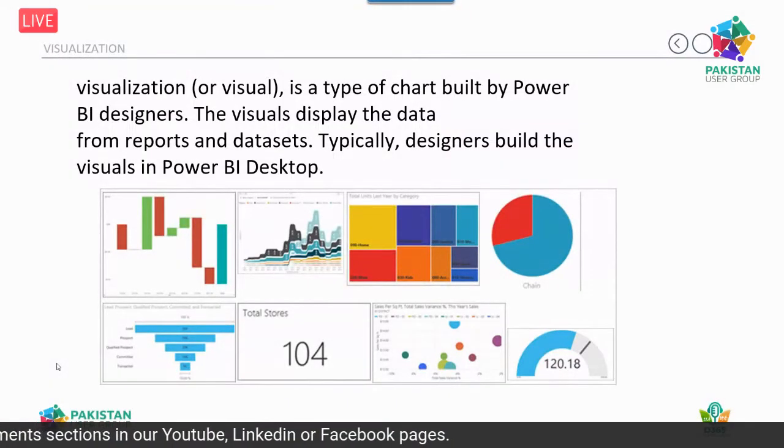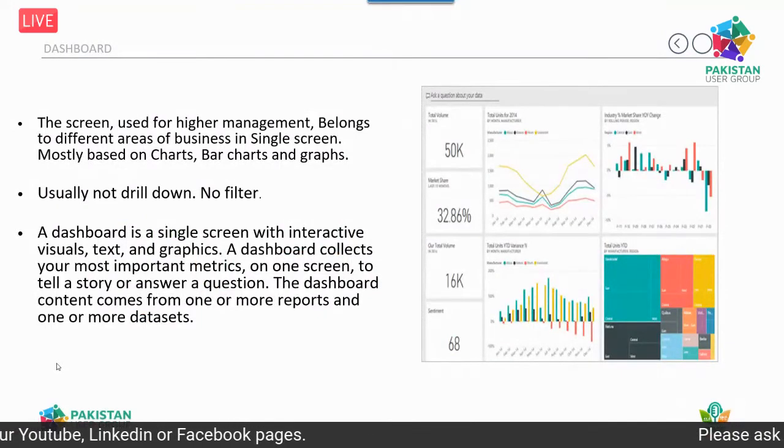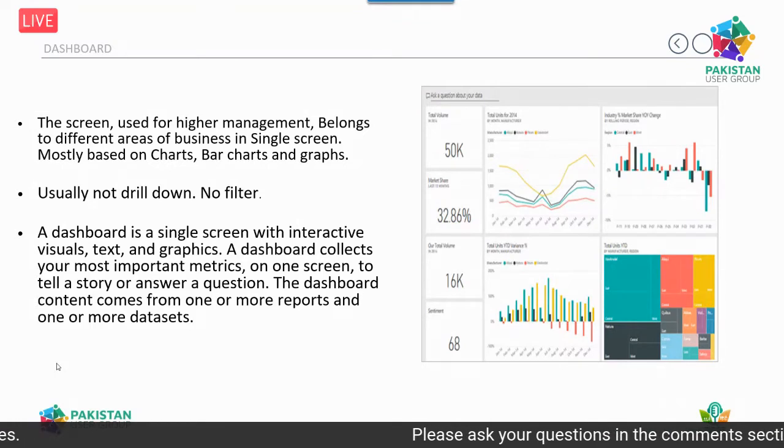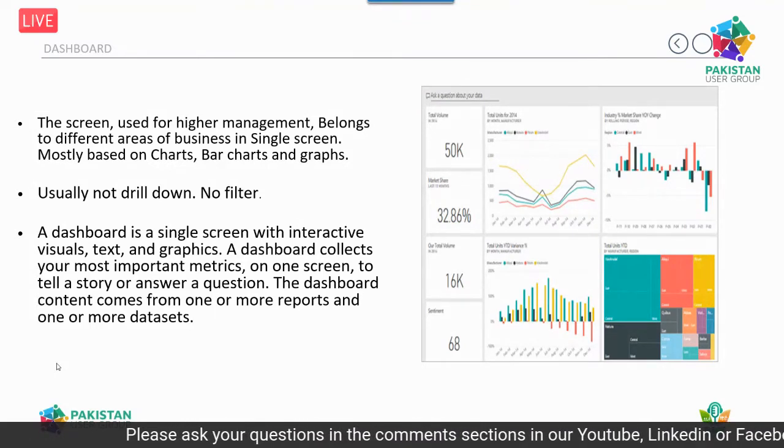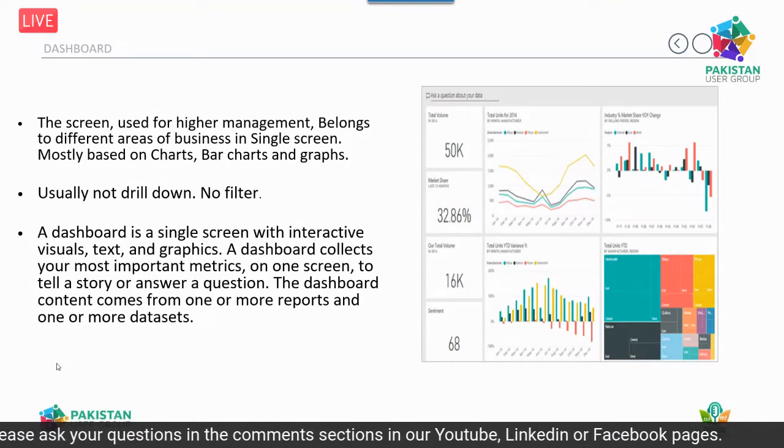So first of all, what is the difference between a dashboard and a report? A dashboard is a single screen that is used for higher management. It focuses on the different areas of a business in a single screen.